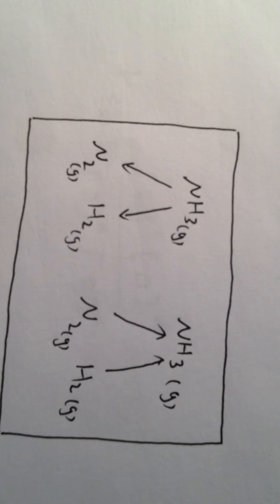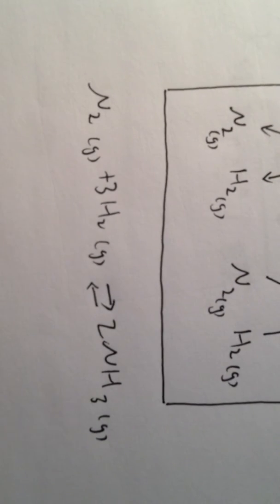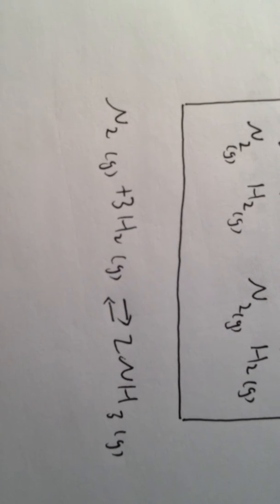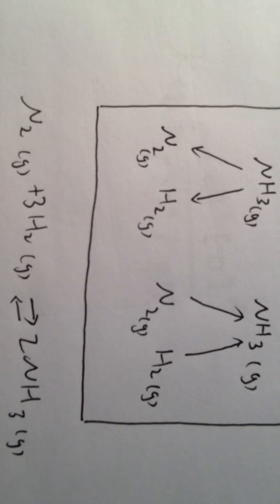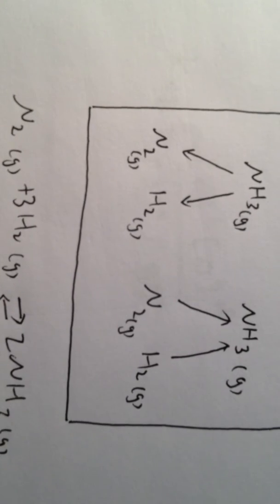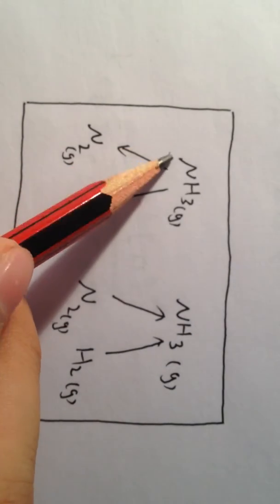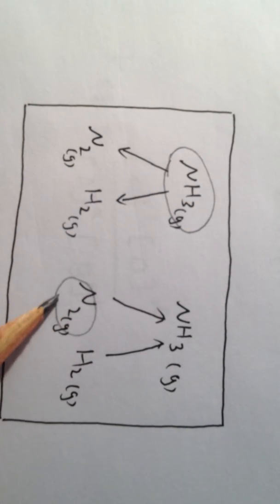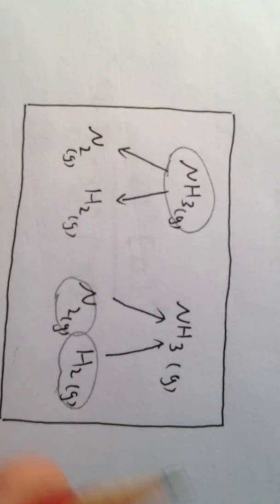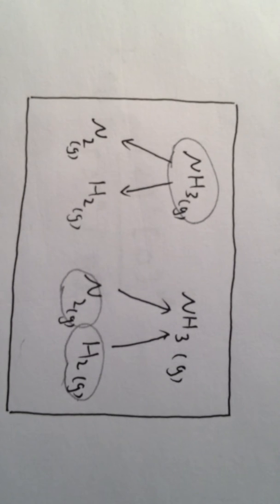You can see the forward reaction and reverse reaction. The forward reaction and reverse reaction are occurring at an equal rate, so no overall change is taking place. Finally, there is ammonia gas, nitrogen gas and hydrogen gas in this container.